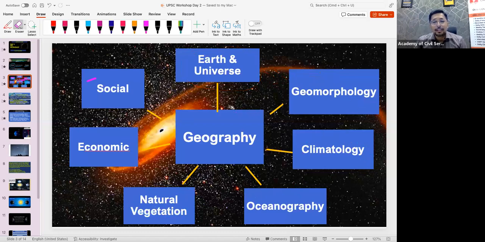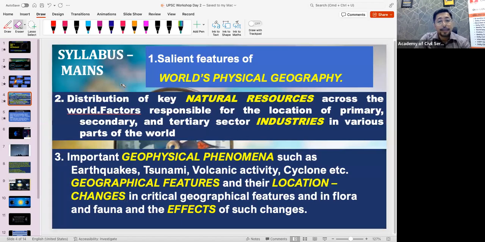Anyway, here I have only shown you the basic chapters, but yes, you need to know what chapters you have to study inside geomorphology, what topics you have to study inside climatology or economic geography. That detail you will get in the study plan which we give in our courses, that I will show you in the end. Okay, fine. This is the prelim syllabus. Now the next syllabus that we are going to see is the mains syllabus.